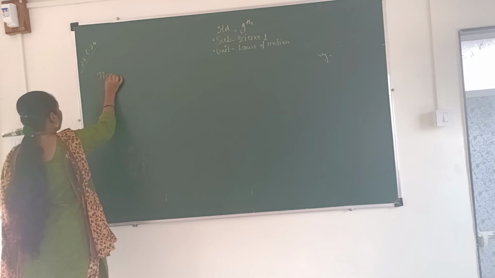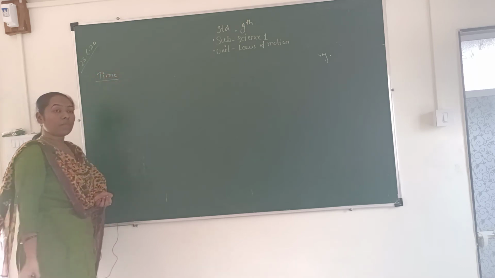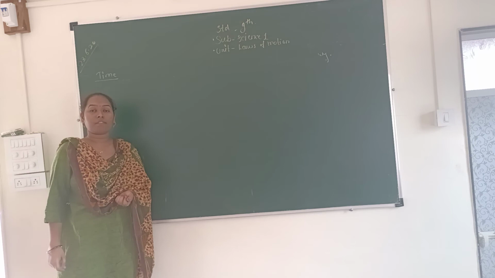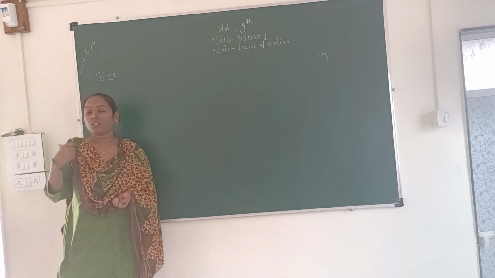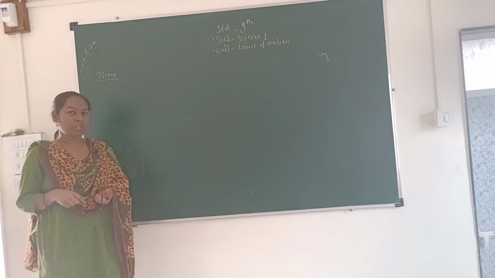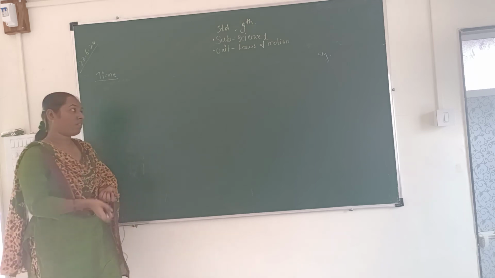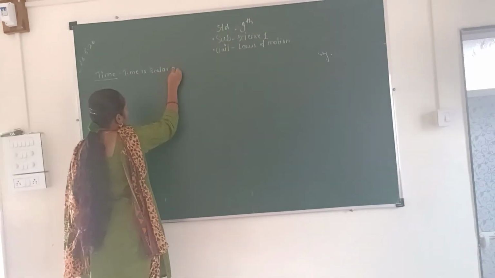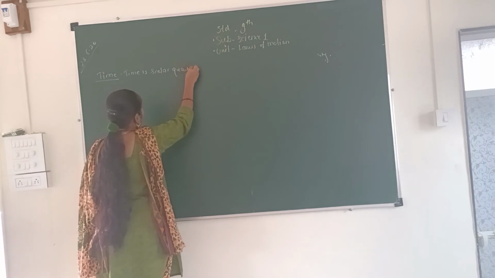First one is time. Is time a vector quantity or scalar quantity? When you tell someone the time, is there a need to express direction? No. Therefore, time is a scalar quantity.